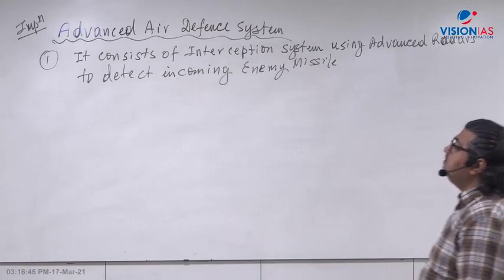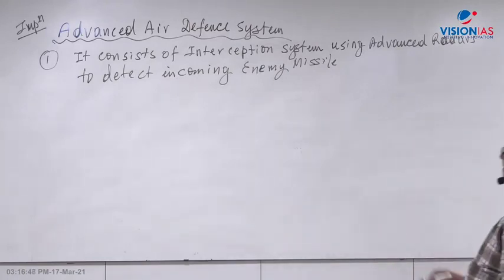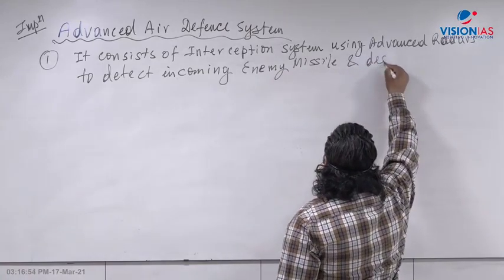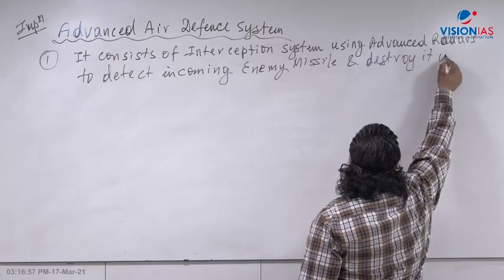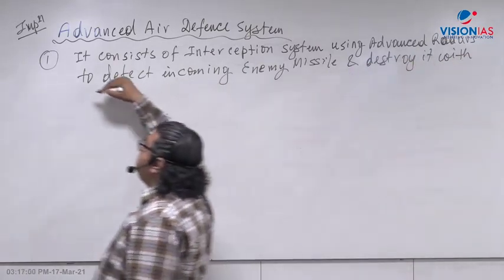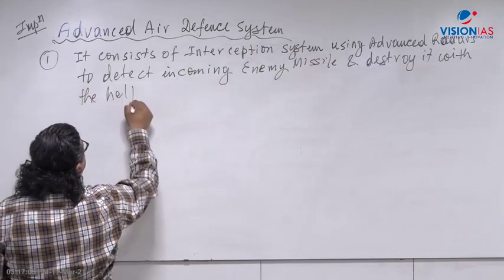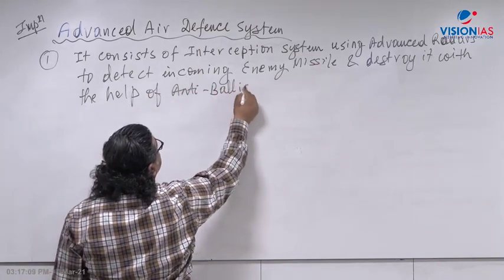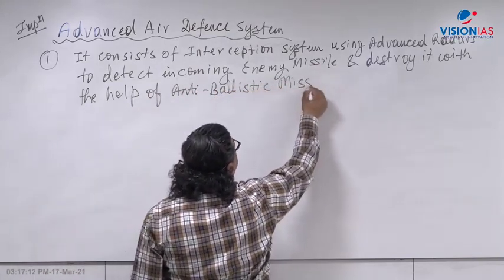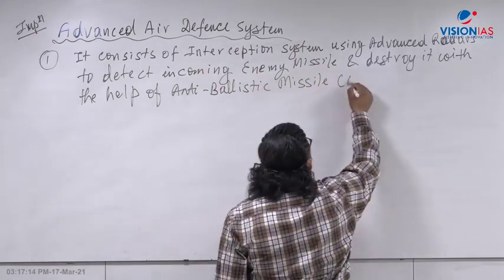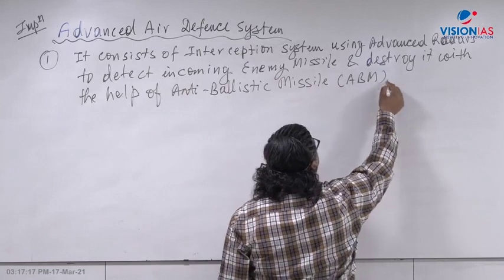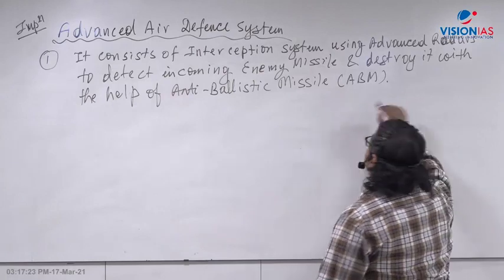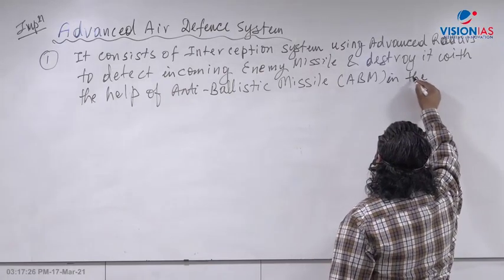So what is advanced air defense system? It consists of interception system using advanced radars to detect incoming enemy missiles and destroy it with the help of anti-ballistic missile. You have an ABM here, or what is sometimes called interceptor missile, right? And destroy it in the air with the help of anti-ballistic missile, in the atmosphere.